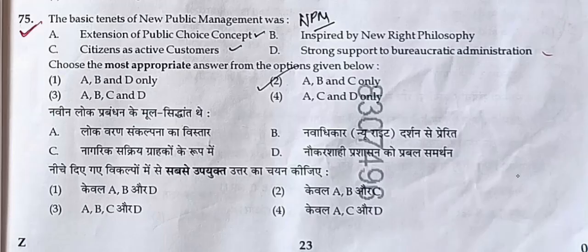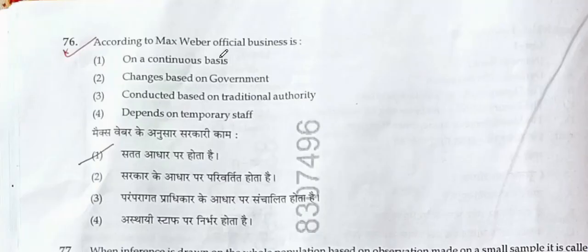The basic tenets of the new public management was the extension of the public choice concept, inspired by the new right philosophy, citizens as active customers, and a strong support of the bureaucratic administration. This one is wrong, hence the option 2 will be the correct answer. According to Max Weber, official business is on the continuous basis.